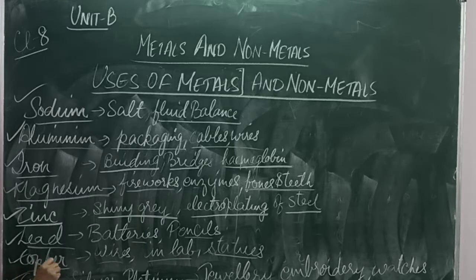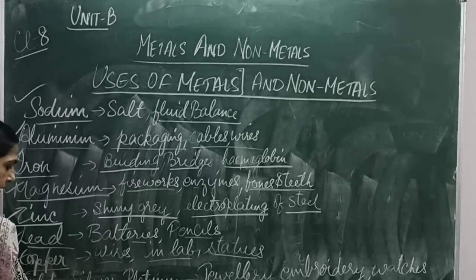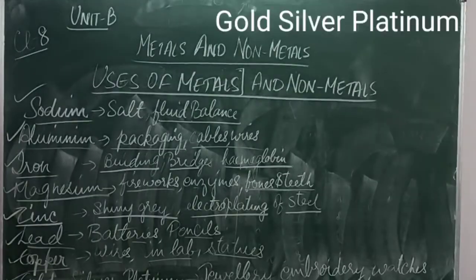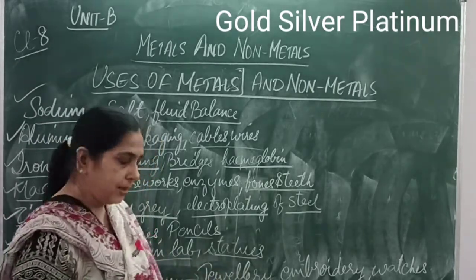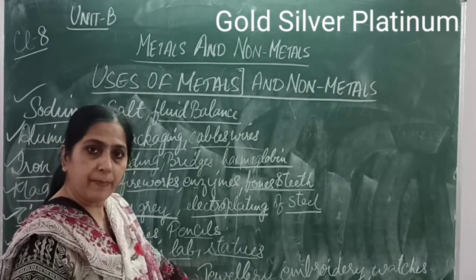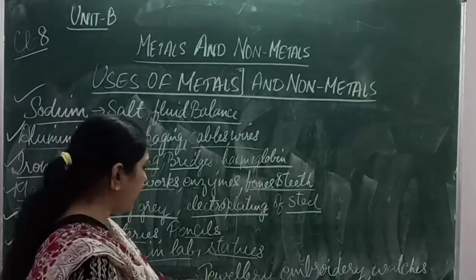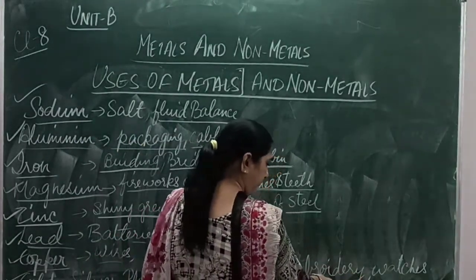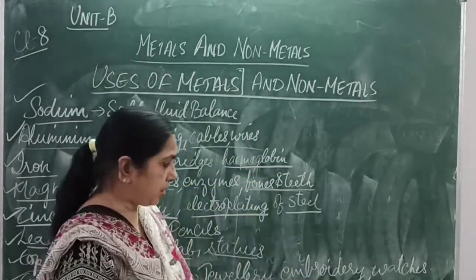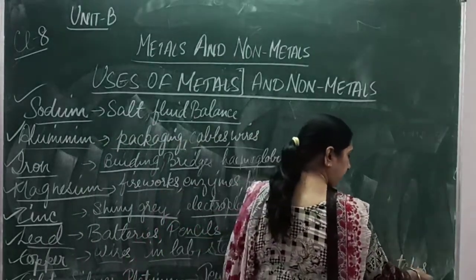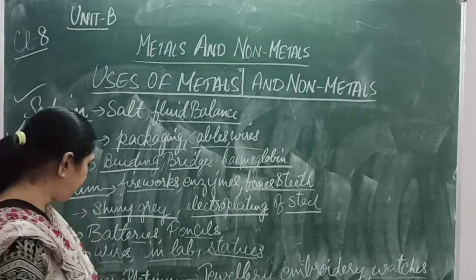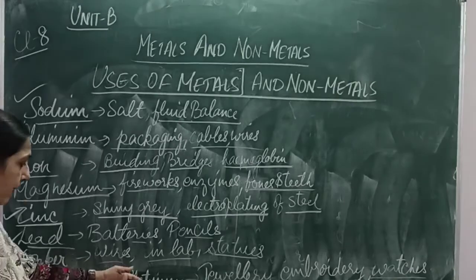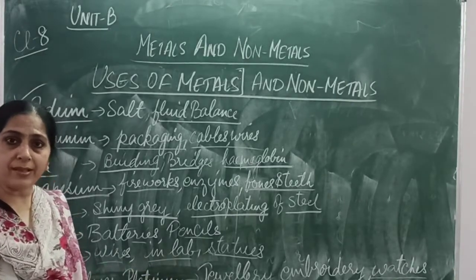Then a few more important metals: gold, silver and platinum. Somewhere or the other you must have seen these. Gold, silver and platinum are basically used for making jewelries, embroideries on cloth, and watches, and various decorative materials like idols of gods and goddesses. In fact, platinum is the costliest of the metals, right?